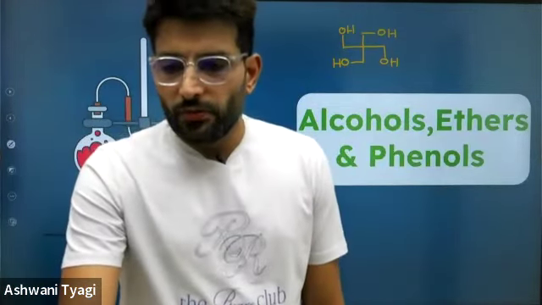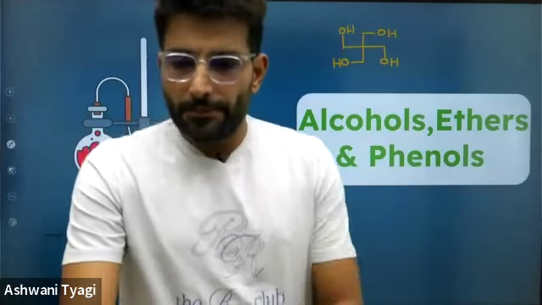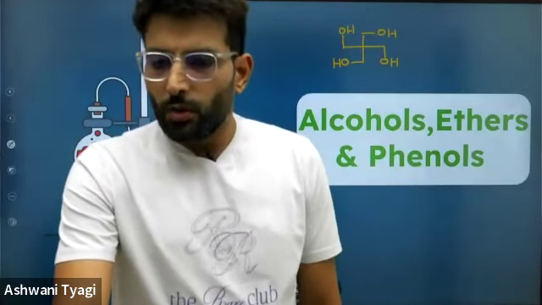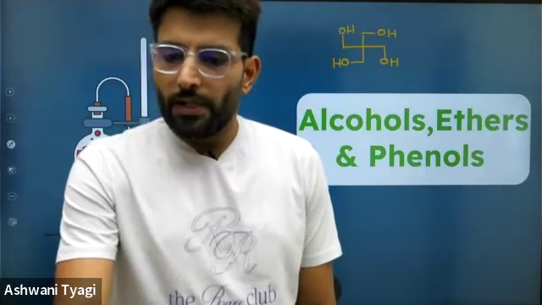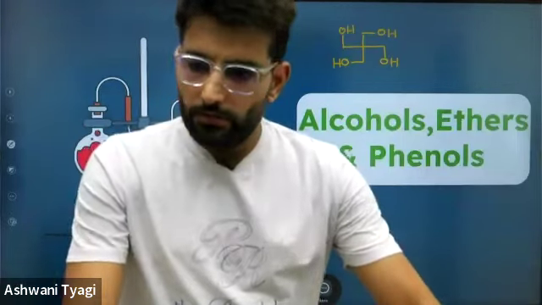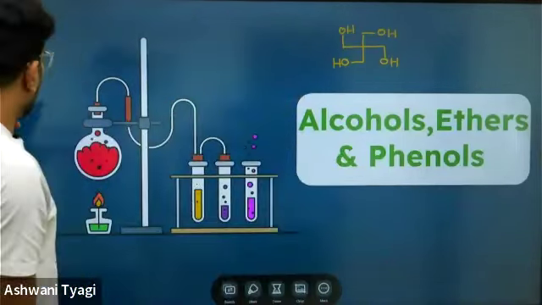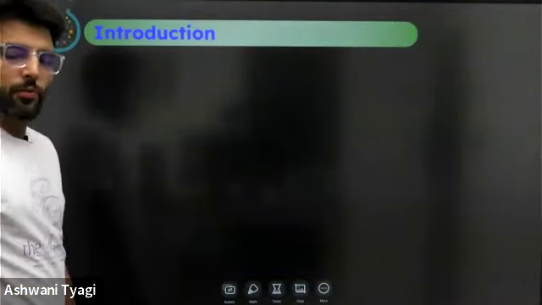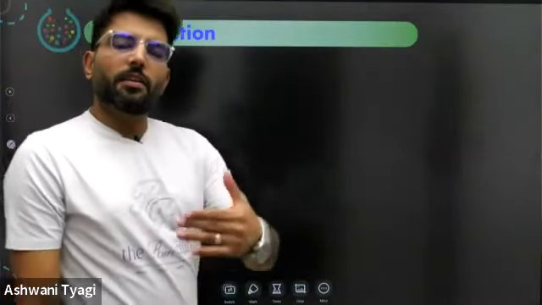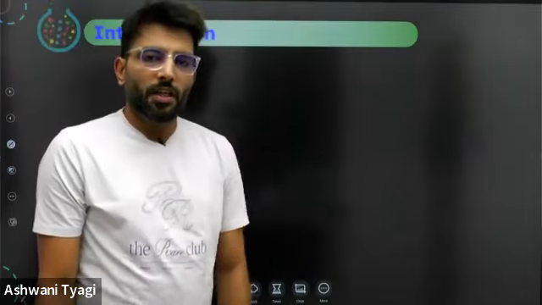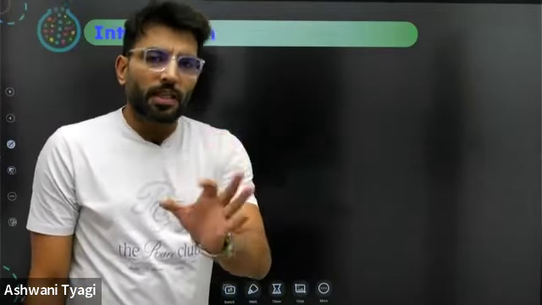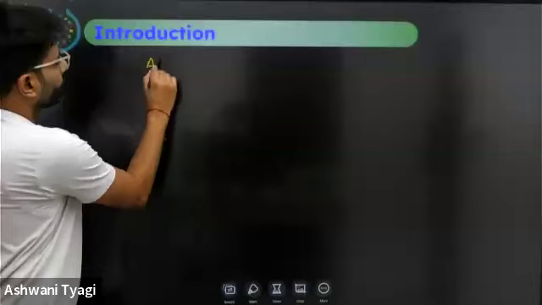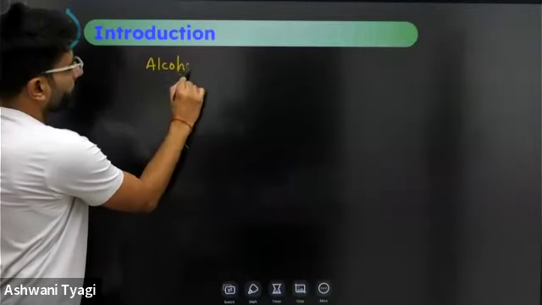Here we are starting the introduction. What are alcohols? What are ethers? And what are phenols? I will start from the 0th level to make you understand what alcohols are.